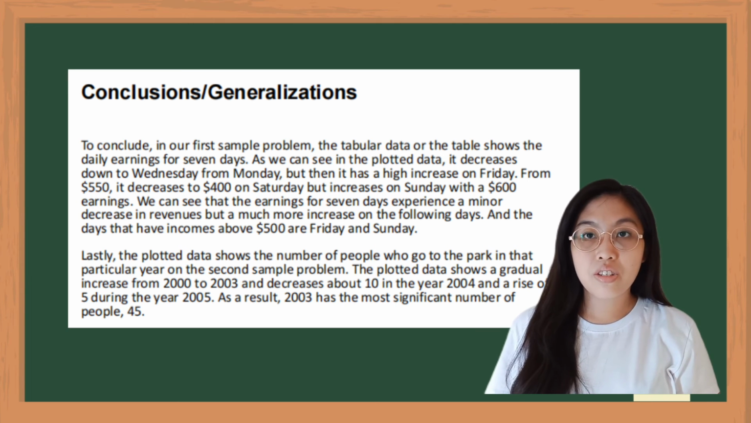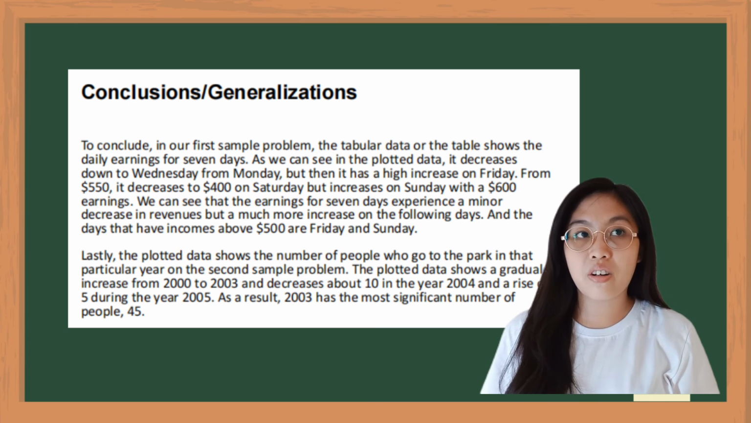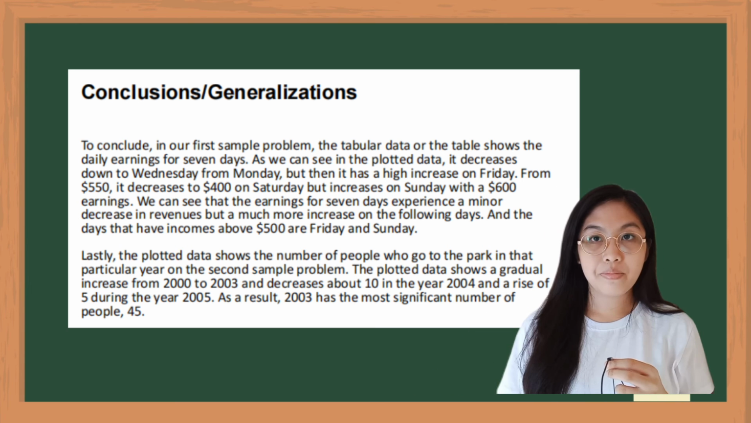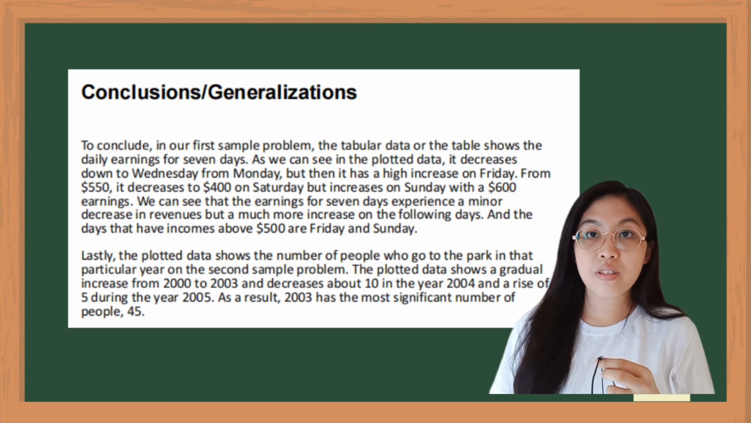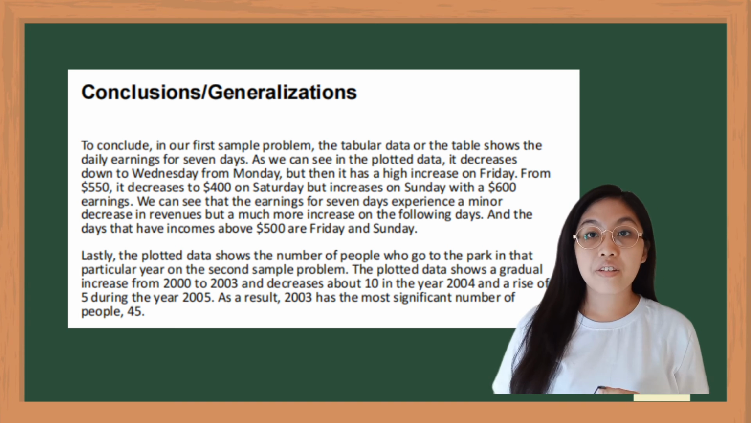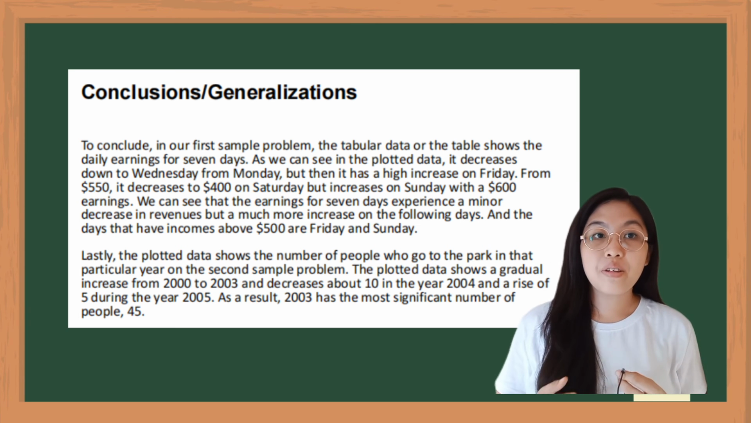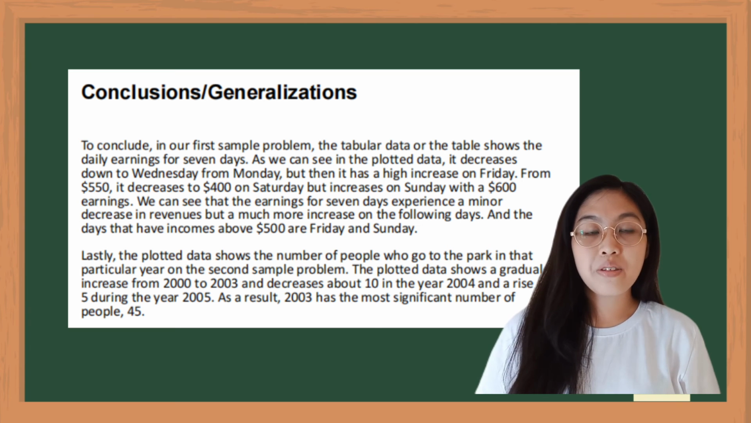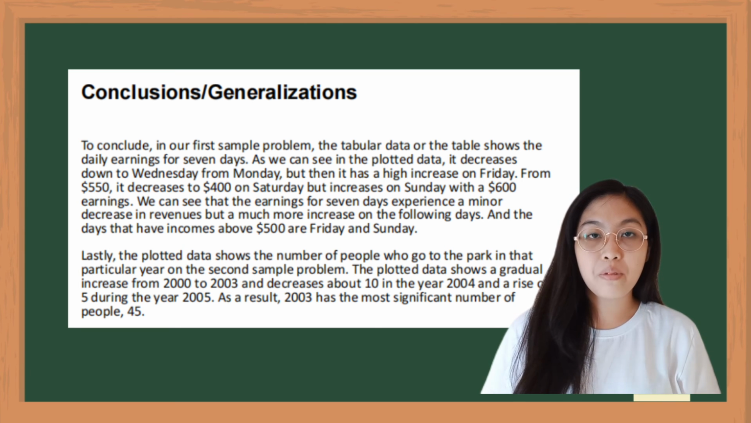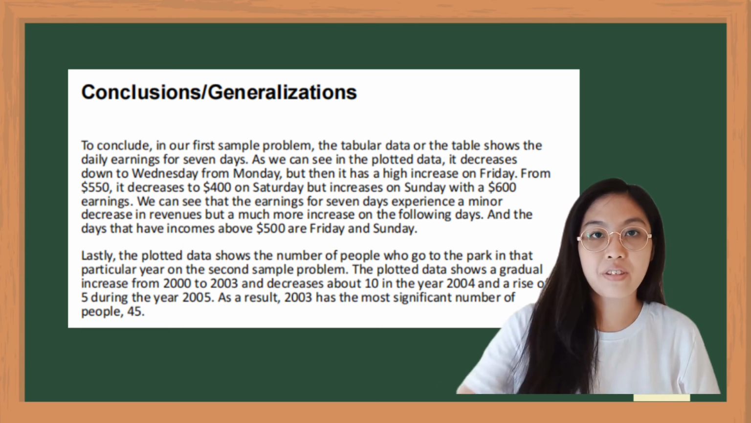Lastly, the plotted data shows the number of people who go to the park in the particular year in the second sample problem. The plotted data shows a gradual increase from 2000 to 2003, a decrease of about 10 in the year 2004, and a rise of 5 during the year 2005. As a result, 2003 has the most significant number of people, which is 45.